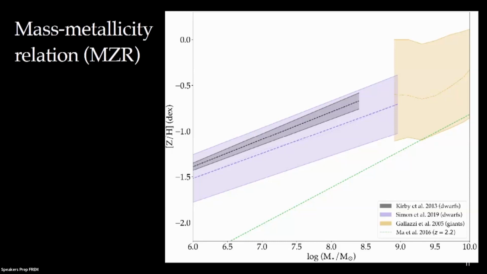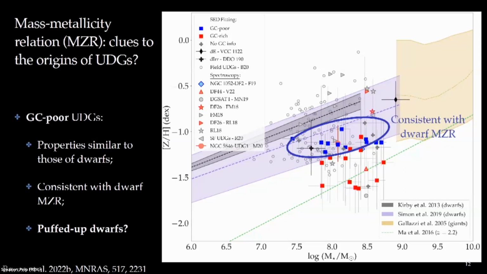So now that we are all familiar with this, I'm just going to overplot all of my data, and hopefully this is not too much. We have in gray here all of the literature data, and I want to draw your attention to my results, which are shown by squares here. The galaxies are again color-coded by GC-poor in blue and GC-rich in red. And what we see is that the GC-poor UDGs are consistently more metal-rich. This is something that we already knew. And since they are more metal-rich, they are consistent with the dwarf mass-metallicity relation. They also have a smaller number of globular clusters. Because of these two things, we conclude that they are likely puffed-up dwarfs.